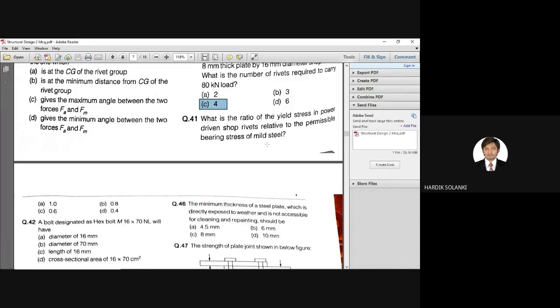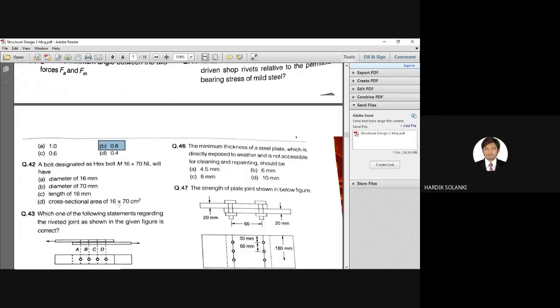If you know these two values, you can easily solve this question. The correct answer is option B, that is 0.8. Both these values are given in IS code, so just go to the code once, note down important values so you can solve these questions.